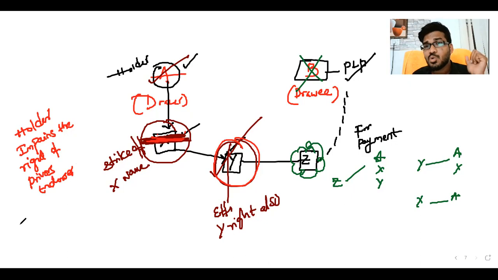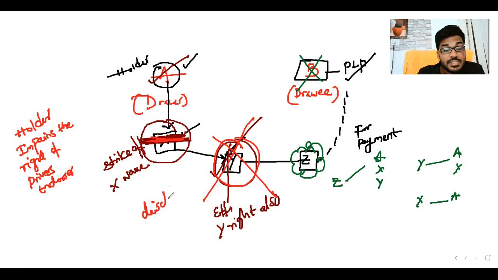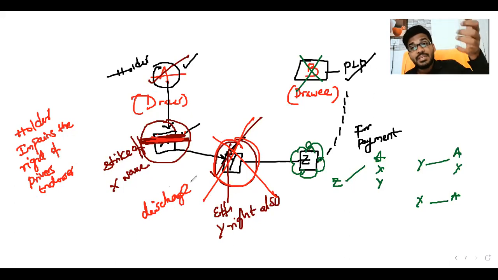Y also has a right to sue X, but because you struck off X's name, Y lost the right to sue X. The moment you do that, Y is discharged from the instrument. Discharge of party to instrument. This is one scenario: when the holder impairs the right of any previous endorser, then the endorser is free from obligation. The endorser is discharged from the instrument.